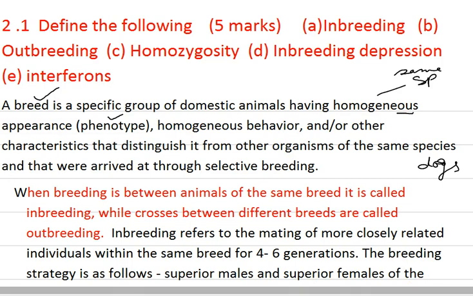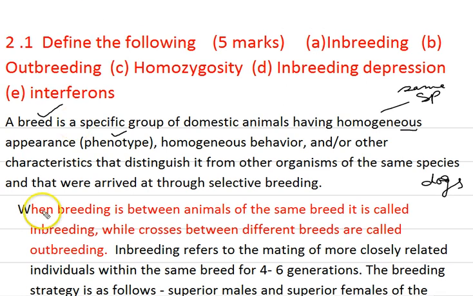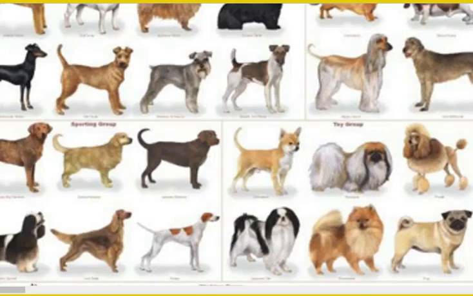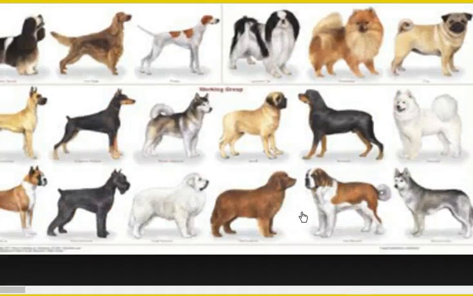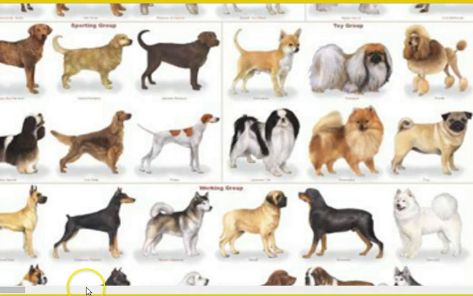Subsequently, now if you see the breeds of dogs, they are of different types, but they belong to the same species, but they are different because of geographical isolation or many other reasons, as I've told you earlier. So these are basically different breeds. So this is how the whole term is defined.